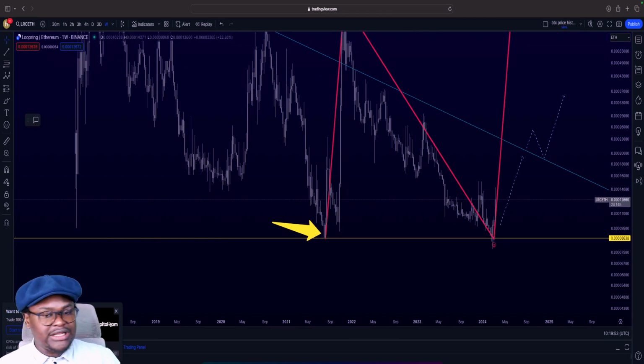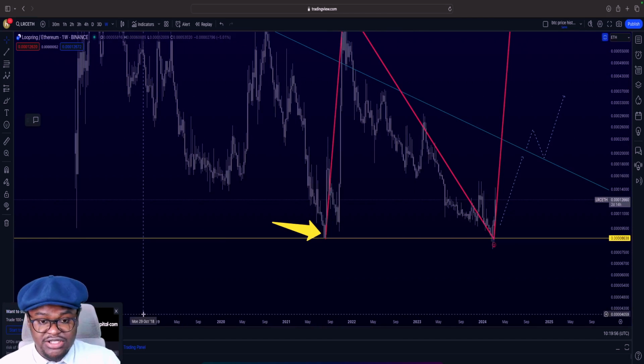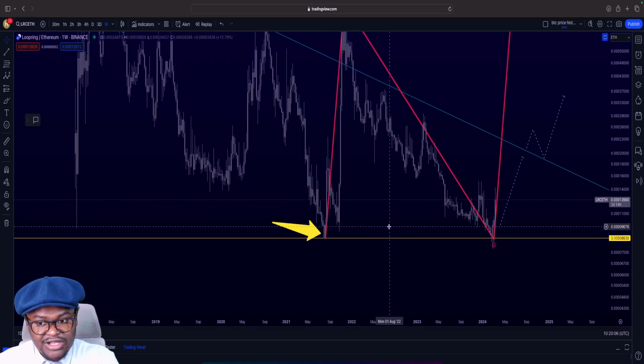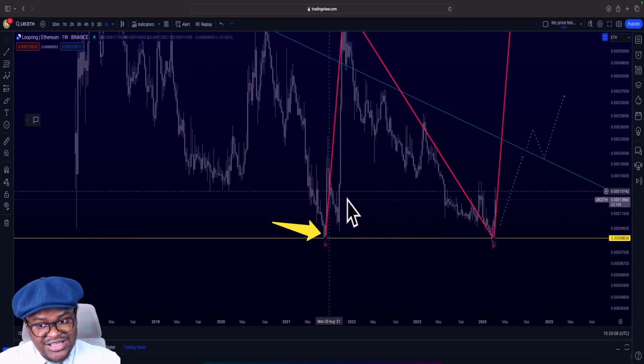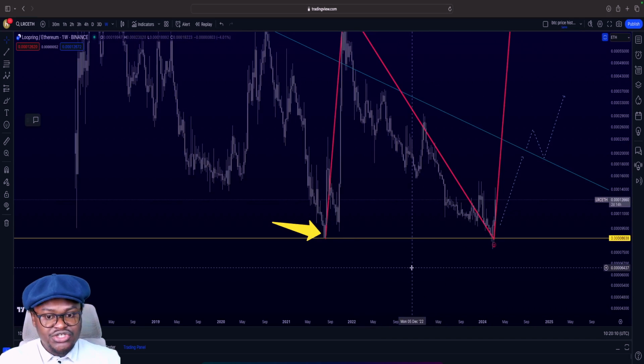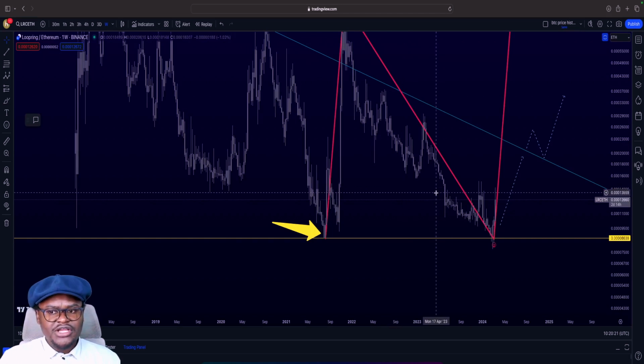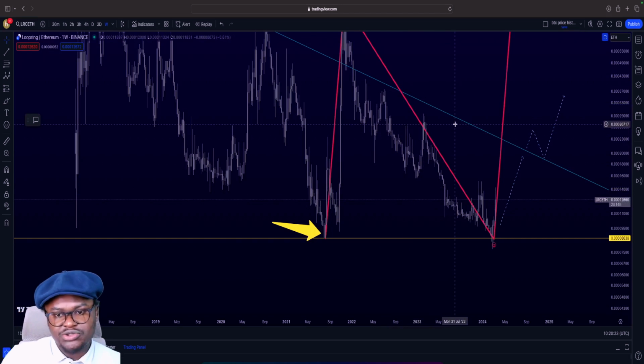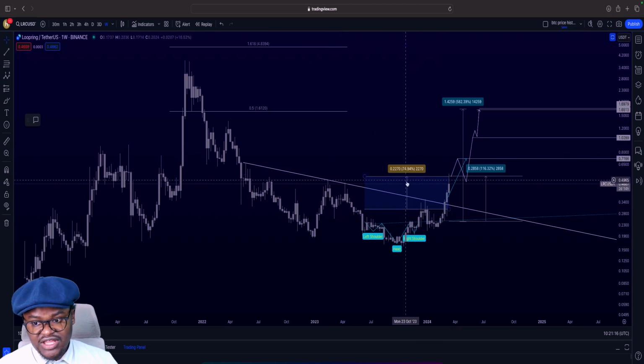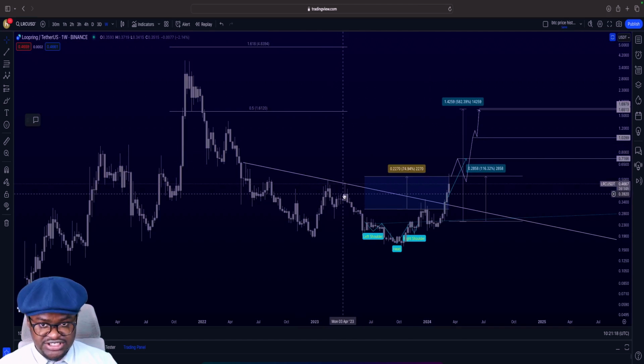It does not mean that it cannot do 40x. It does not mean it cannot do 100x. It only means that we can no longer use this particular chart to have the position that it's going to do a 41x. So we cannot use this analysis to back that prediction. It also does not mean Loopring is not going to do well. It's obviously doing okay. So this is Loopring USDT.